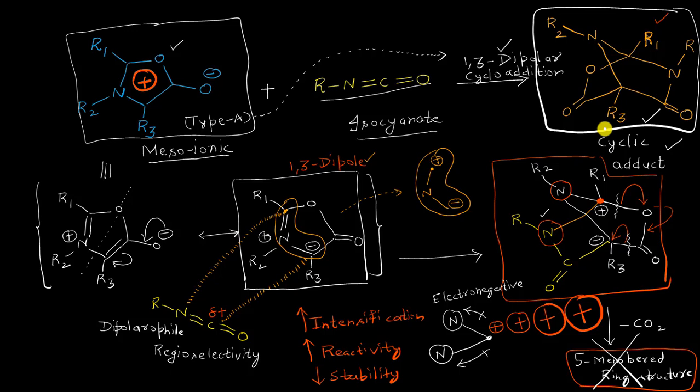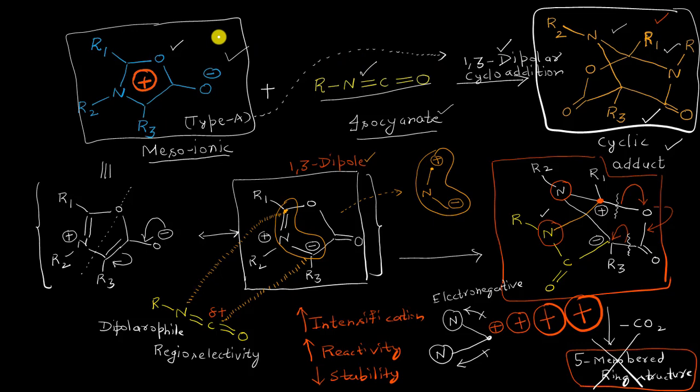We have seen what will happen when the reactant is some sort of isocyanate. A 1,3 dipolar cycloaddition mechanism will be operating, and the reaction will stop here at the adduct stage, that is the cyclic adduct stage. It will no longer be releasing a molecule of CO2, because in that case the reaction will be going towards instability, right? So this is the final product here. If we are adding some isocyanate to our mesoionic molecule, that's it, okay?